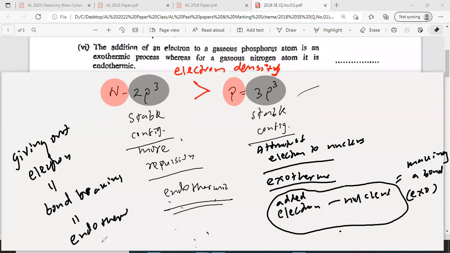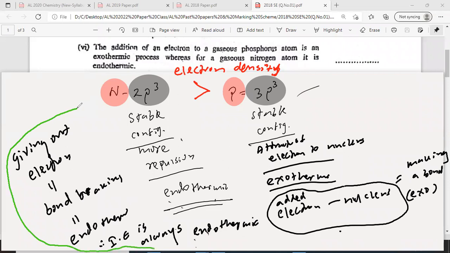Therefore, ionization energy is always endothermic. Ionization energy will never become exothermic. Why? Because it is breaking of the attraction between the nucleus and the outermost electron. Look at the screen here. Please copy this in your notebook.